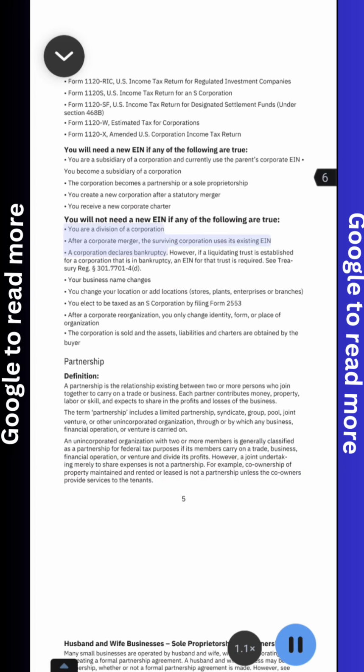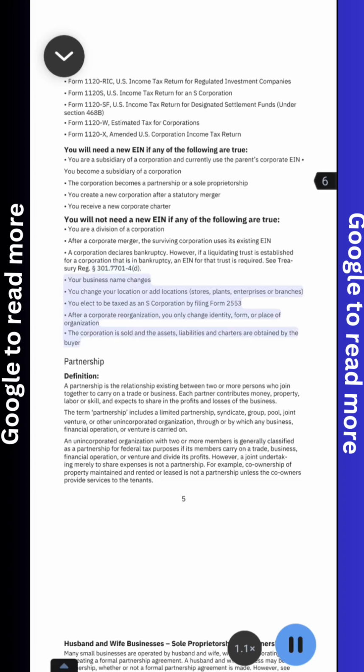The surviving corporation uses its existing EIN. A corporation declares bankruptcy. However, if a liquidating trust is established for a corporation that is in bankruptcy, an EIN for that trust is required. See Treasury Reg. Section 301.7701-4(d).